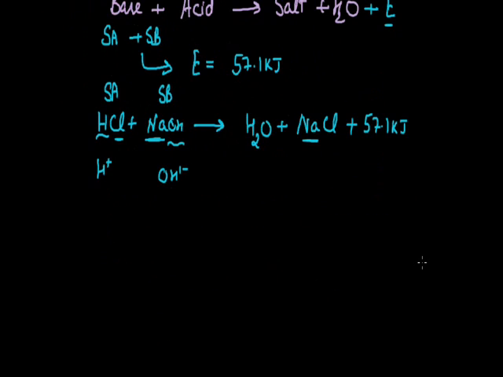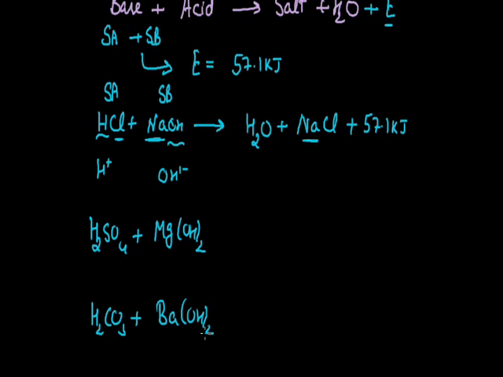On the other hand, if I take a strong acid like sulfuric acid and make it react with a weak base, for example milk of magnesia, Mg(OH)2, or the reverse composition, a weak acid, carbonic acid H2CO3, reacting with a strong base like barium hydroxide, that's an example of a strong base.